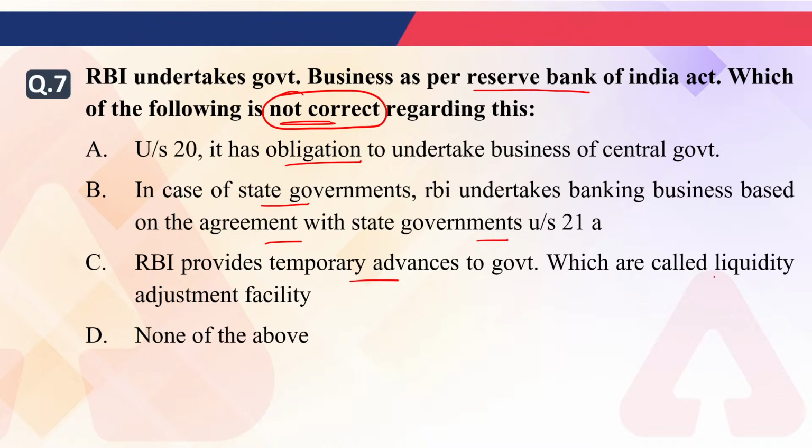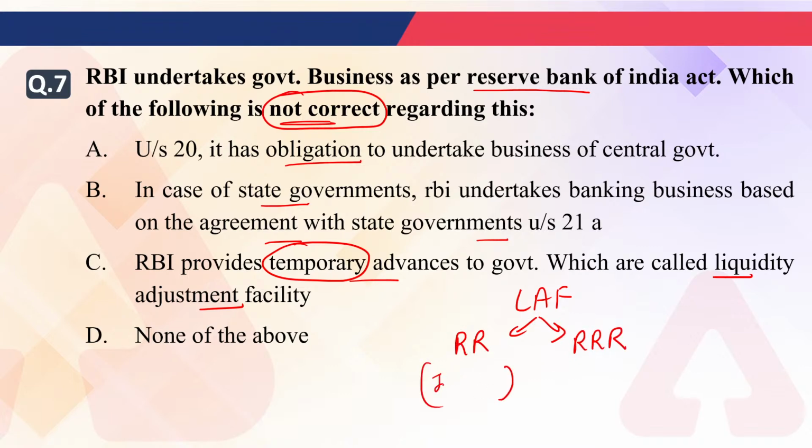The third option is saying liquidity adjustment facility. When RBI provides temporary advances to the Government of India, is it known as liquidity adjustment facility? No. Liquidity adjustment facility is an indirect instrument of monetary policy, in which RBI uses two components, that is repo rate and reverse repo rate. Under repo rate, RBI injects liquidity into the market, and under reverse repo rate, RBI absorbs liquidity from the market. So liquidity adjustment facility is an indirect instrument of monetary policy in which RBI uses its two components, repo and reverse repo.